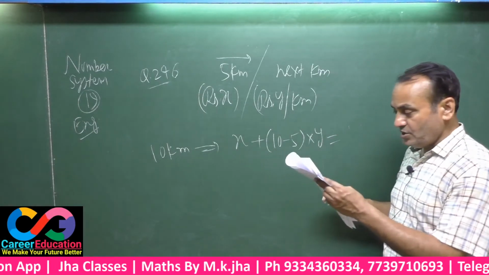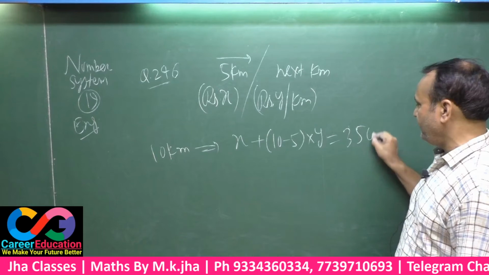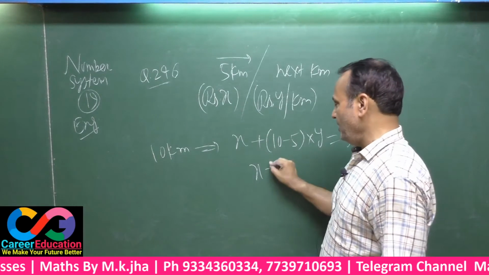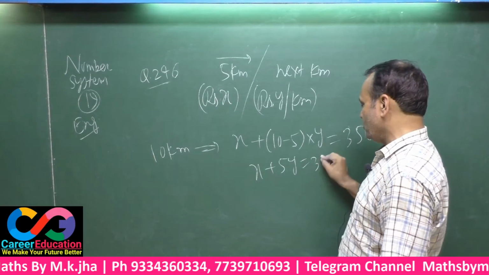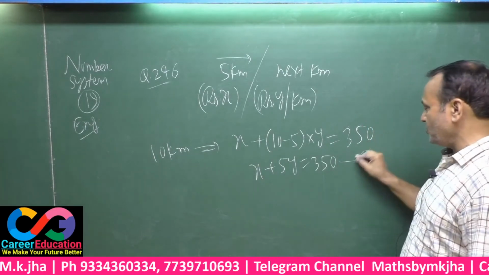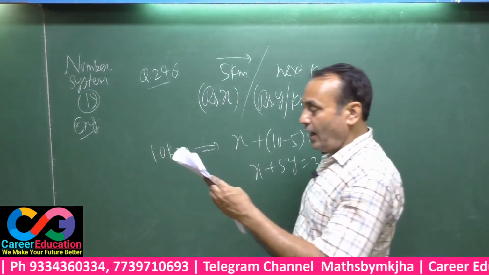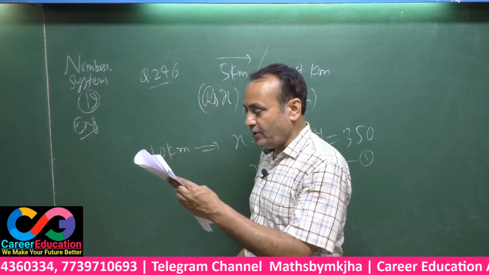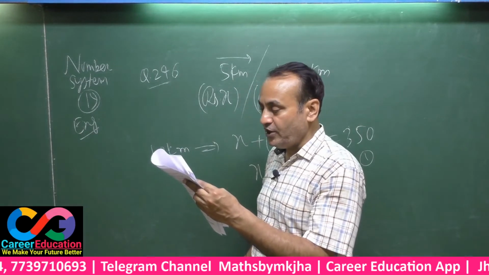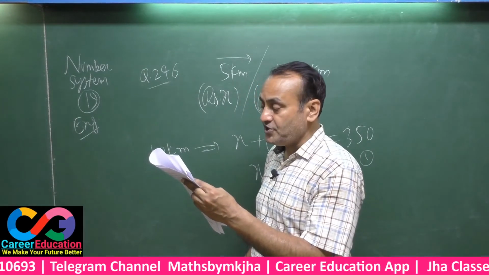And this is just equal to 350. This will be X plus 5Y equals 350. This is equation 1.